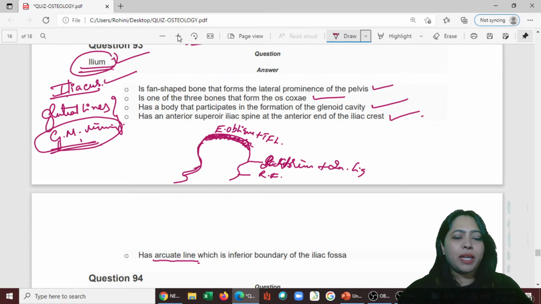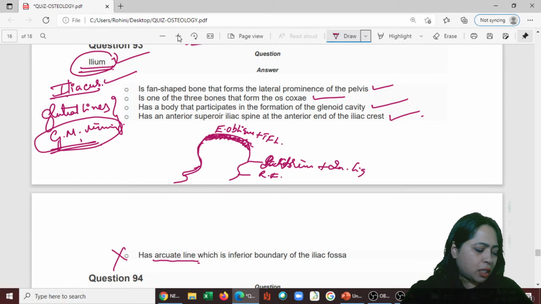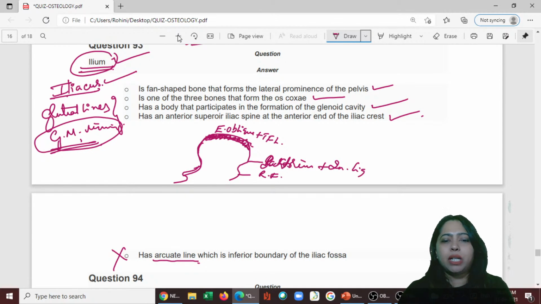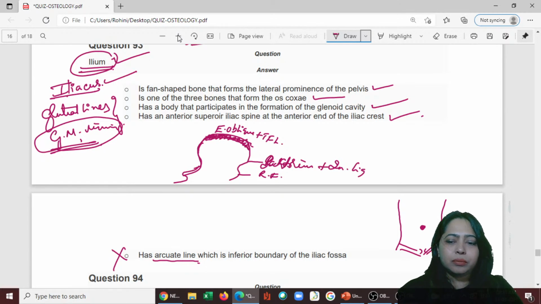Okay, I was just thinking where is the wrong answer. So this is the wrong answer. Okay, where is the arcuate line? Arcuate line is a line that is present between, I'm just going to draw this, umbilicus. This is the pubic tubercle. So this is the line, arcuate line. That is the distance between the umbilicus and pubic tubercle.